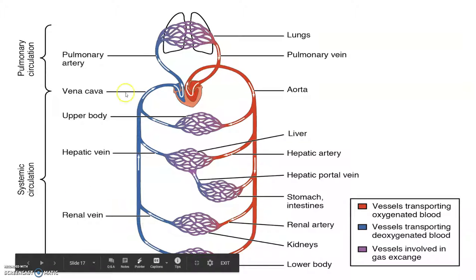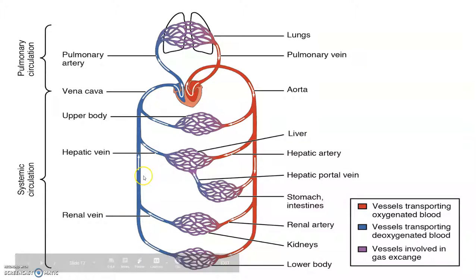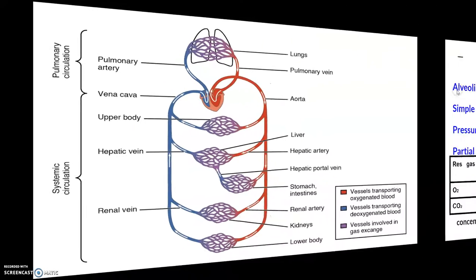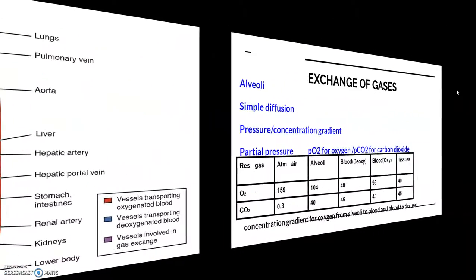And through the veins, we know that carbon dioxide is taken out from the different organs, and then it is supplied to the heart, and then finally taken to the lungs for recirculation. So this is how it happens. But again, how the gases enter and exit the blood depends on their partial pressure, which we are going to study in detail now.